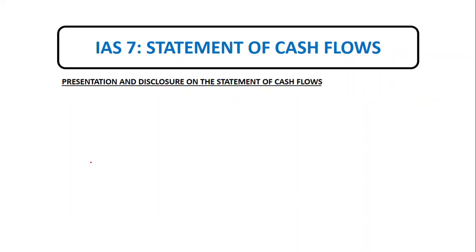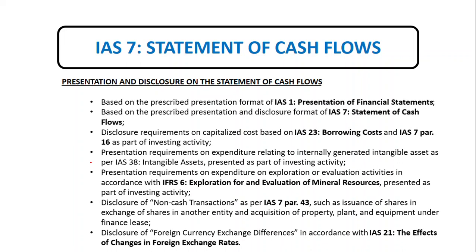Presentation and disclosure on the statement of cash flows must be based on the prescribed presentation of IAS 1, Presentation of Financial Statements, because IAS 1 is mainly the accounting standard which prescribes the proper presentation of the financial statements, of which the cash flow statement is one of the set. It must also be based on the prescribed presentation and disclosure format of IAS 7, Statement of Cash Flows, on which we need to check the movement of cash and cash equivalents.